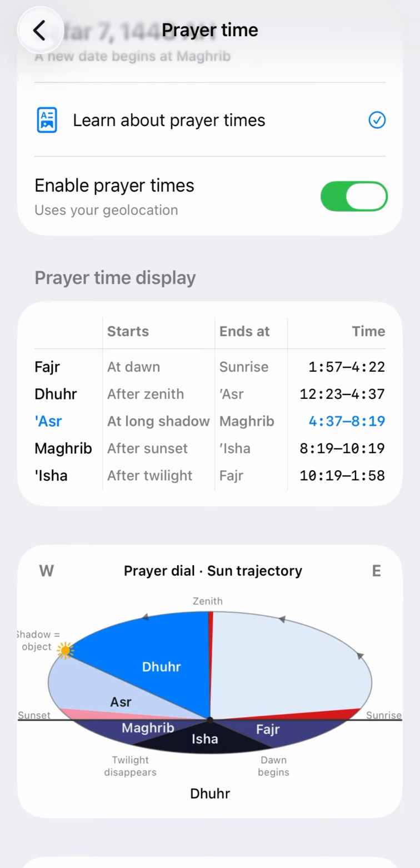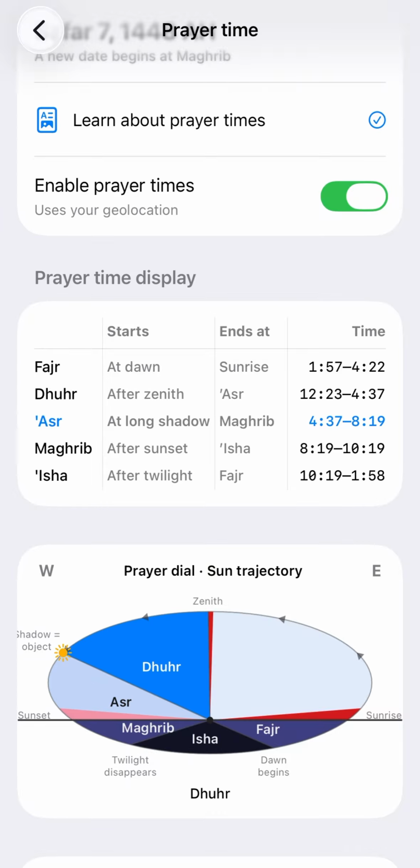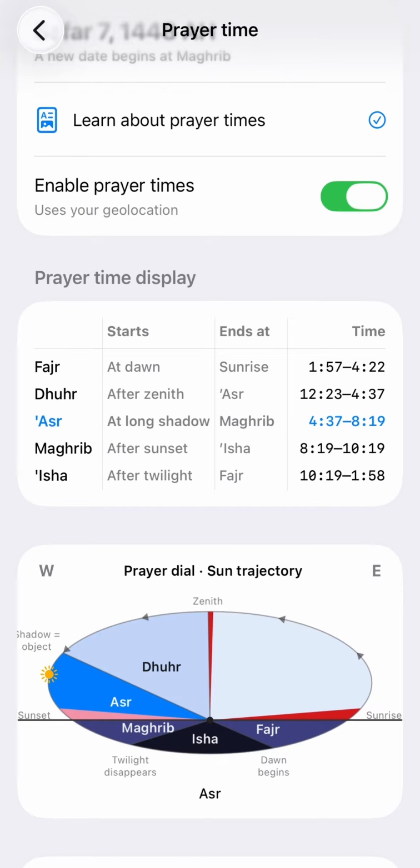So there are 2 opinions. What does long enough mean? One of them is that the shadow needs to be equal in length to the object itself. According to this opinion, when the shadow length reaches the object length, this is when Asr has begun. And Asr continues until sunset.